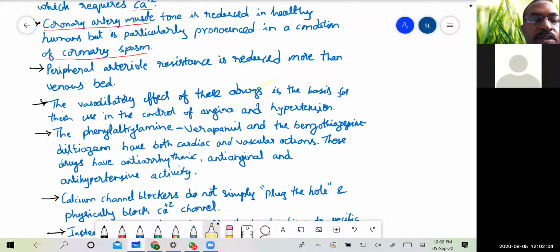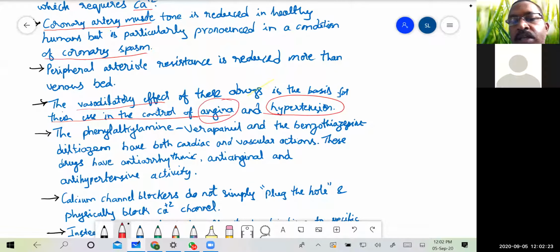And the next effect is that the vasodilatory effect of these drugs is the basis for their use in the control of angina and hypertension. So they can be used both in the treatment of angina as well as hypertension.